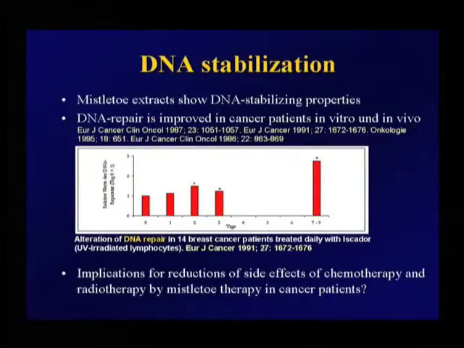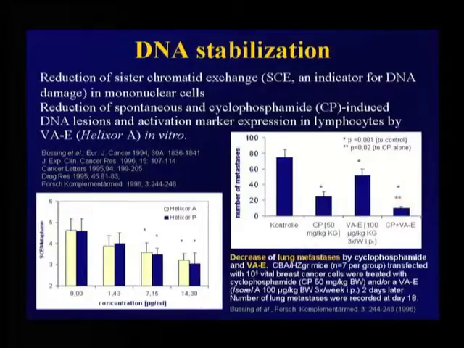A possible implication might lie in reduction of side effects of chemotherapy and radiotherapy by mistletoe therapy in cancer patients. I'll show you some studies on that later. Also, the sister chromatid exchange, a sensitive indicator for DNA damage, is reduced in mononuclear cells. This means DNA stabilization too.